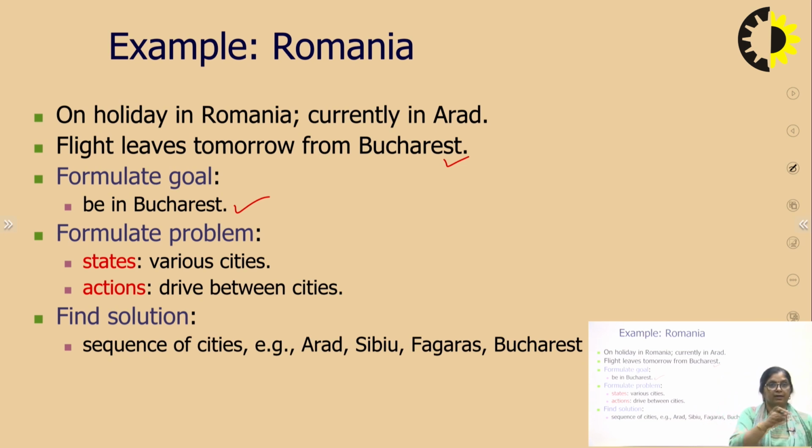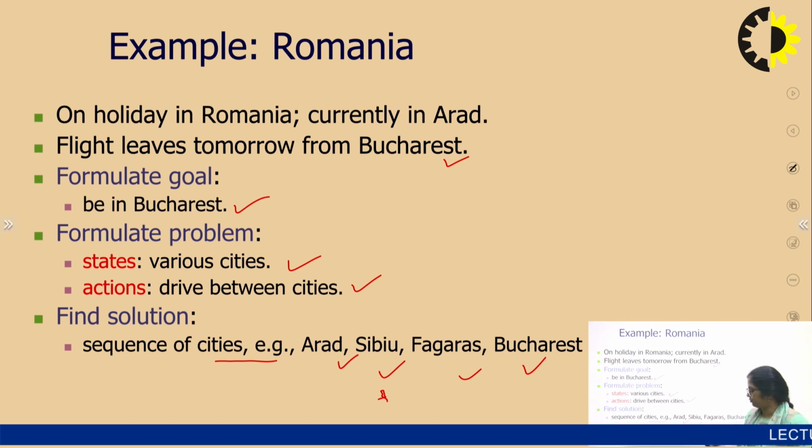What will be the states now? The person will drive from one place to another, so will reach the next city, then the next. So different states are different cities. What are states? Various cities. And what action is performed to go from one city to another? That is the action. So what is the solution? That is a sequence of cities. In what sequence do we have to go from Arad to Bucharest? This is one example: Arad, then Sibiu, then Făgăraș, then Bucharest. This is one of the solutions.